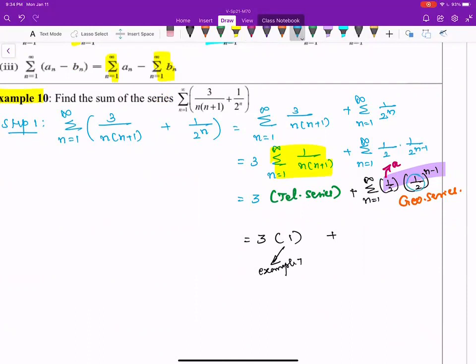So it is A divided by 1 minus R. A is 1 half. 1 minus common ratio is also 1 half. So it is 3 plus 1 half over 1 half, which is equal to 1. So it is 3 plus 1, which is equal to 4.